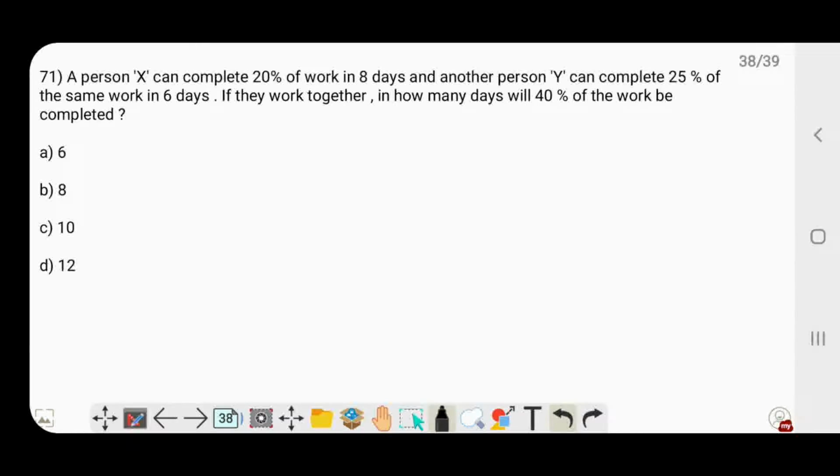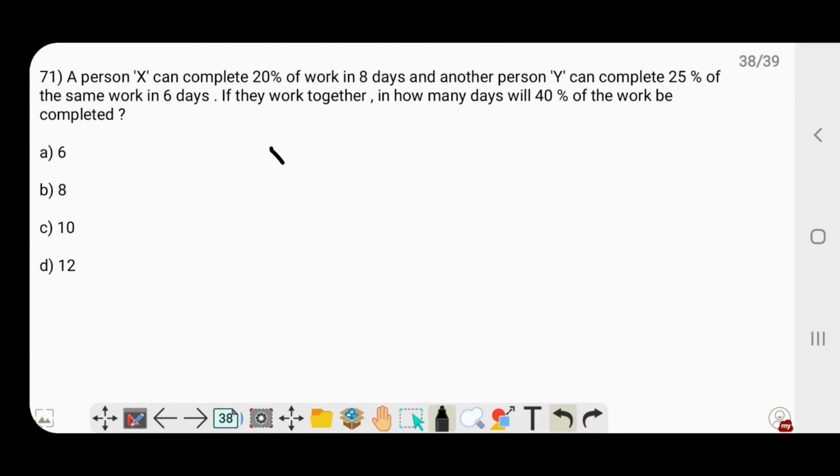Let's go to the 71st question. A person X can complete 20% of work in 8 days, and another person Y can complete 25% of the same work in 6 days. If they work together, in how many days will 40% of the work be completed?